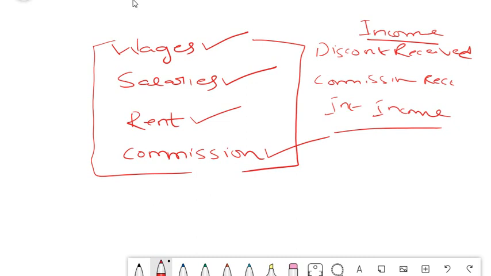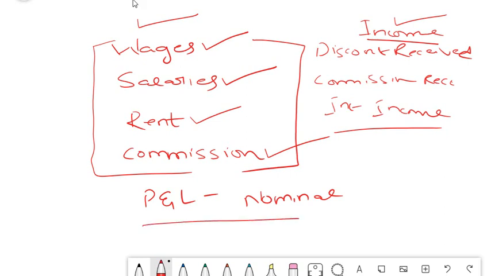And one simple logic here which you can remember will be good. All the P&L items come under your category of nominal account, because in P&L, all that you do is post entries according to their nature. If you look at a sample financial statement, you can identify that P&L has income and expense. Income is what I have shown you now. Expense is also what I have shown you now. So a simple logic, you can just keep that in mind. It is one kind of a trick or a tip which is good for you.